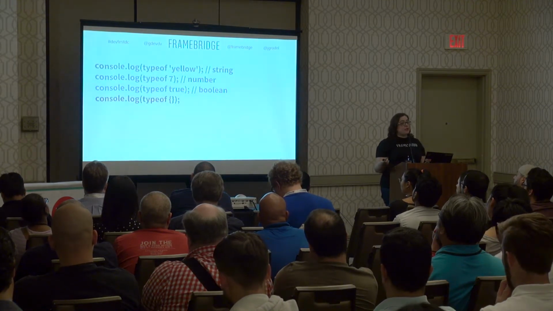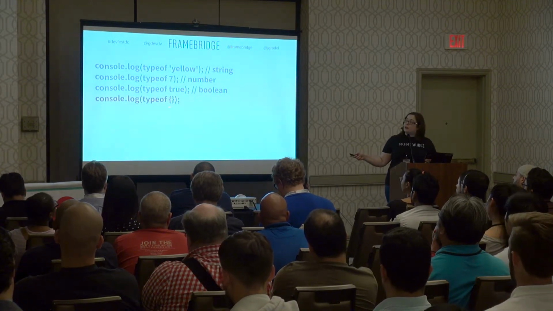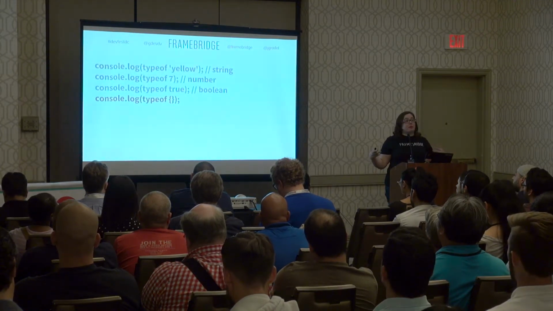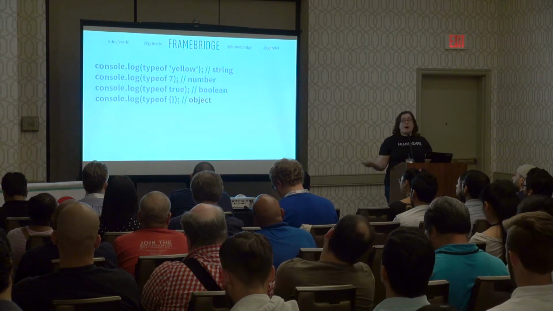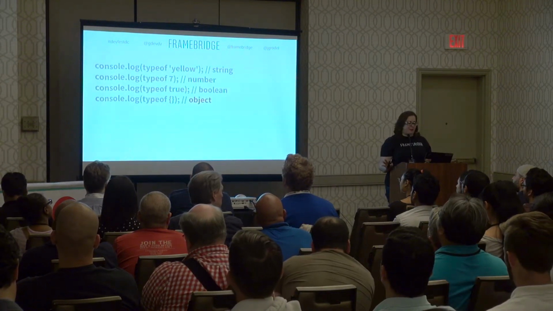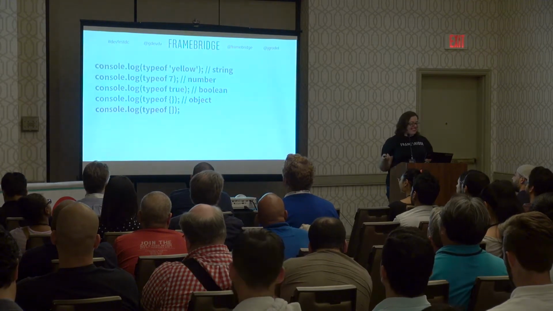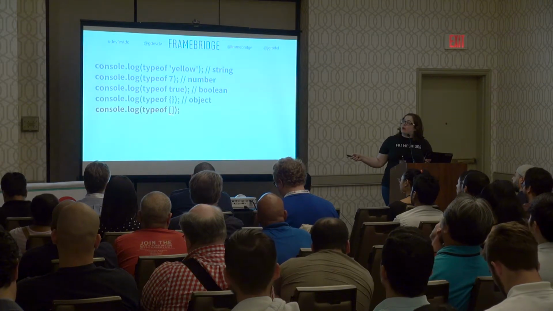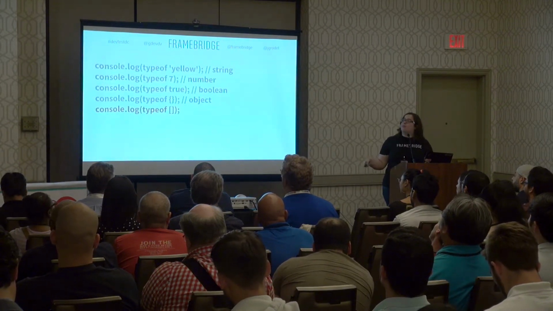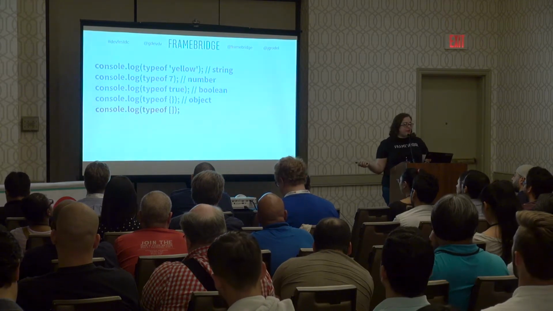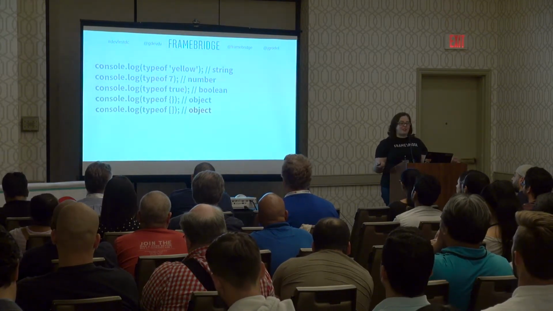Now, if we ask for the type of an object, in JavaScript, when we set up objects, we do it with curly brackets. So here I am setting up an empty object with no properties. I'll get object. So this is an object. Very helpful naming, I know. If I ask for the type of an array, in JavaScript we set up our arrays with square brackets. So here I'll ask for the type of an empty array, and I'll also get back object.